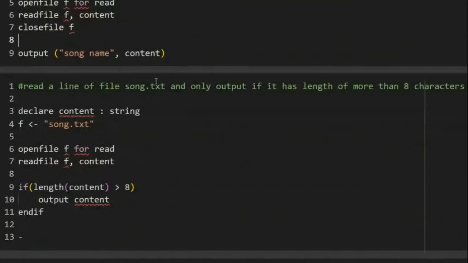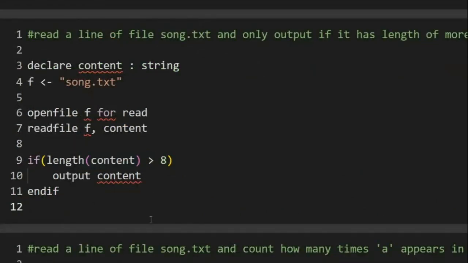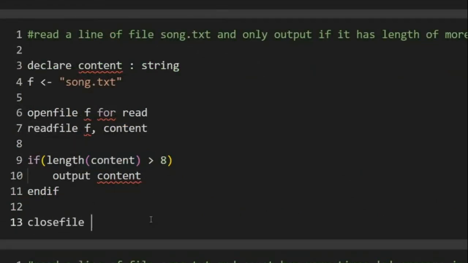Then read a line of song and only output it if it has more than 8 characters. So now here, all the logic that you have studied so far, you can apply that. So you will open, read, and then you can check if the length is more than 8, then you output it, and I've forgotten to close the file, so you have to write close file f. And you always have to mention the handler as well. If you don't write the handler, you will lose one bar.